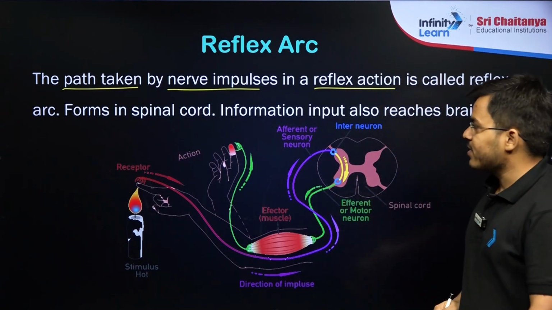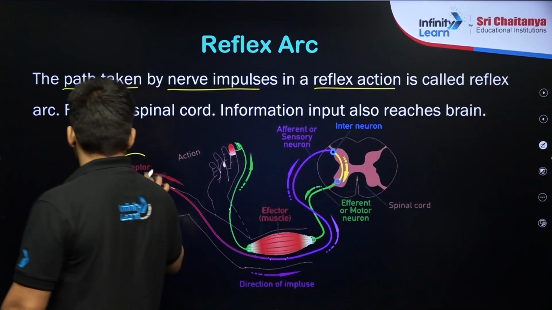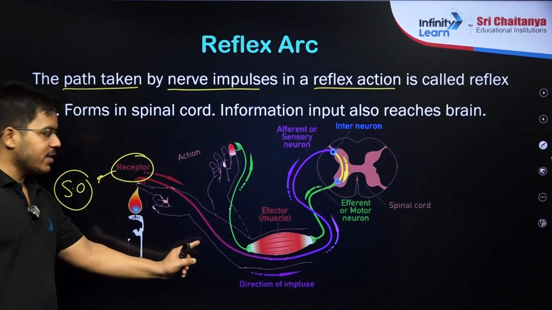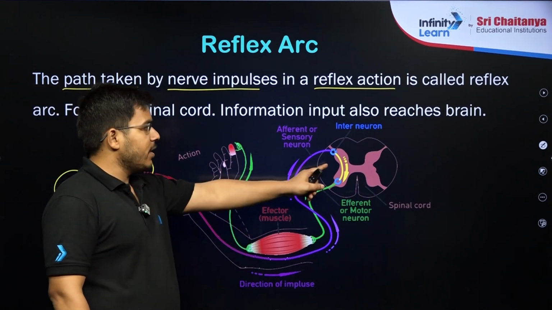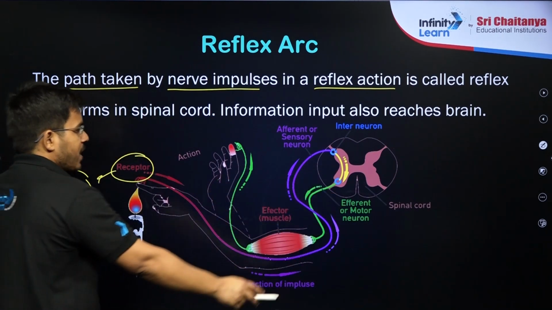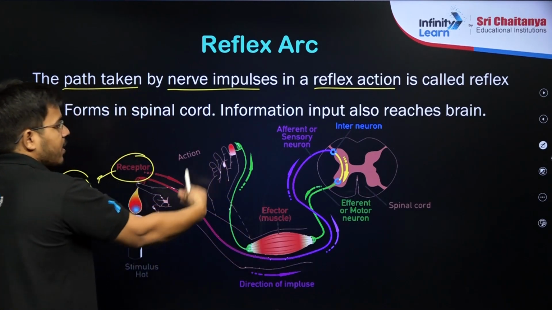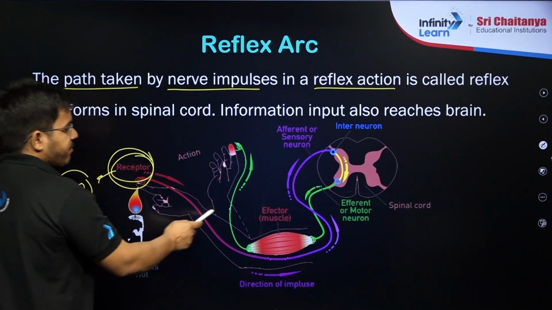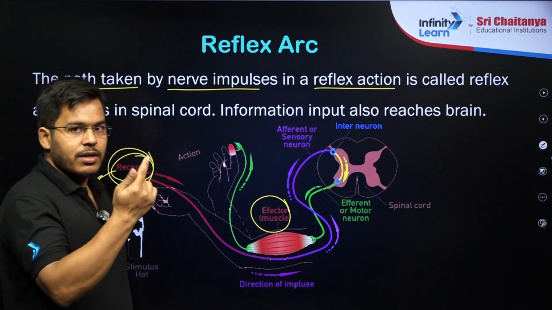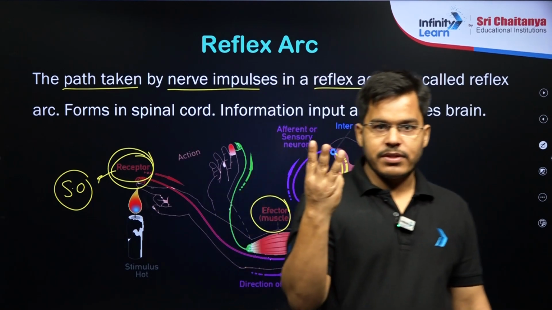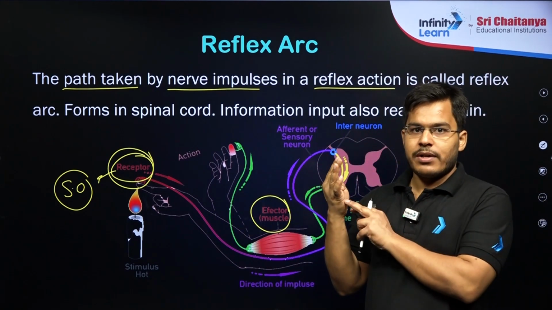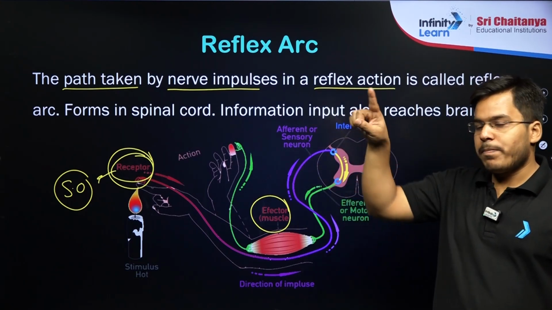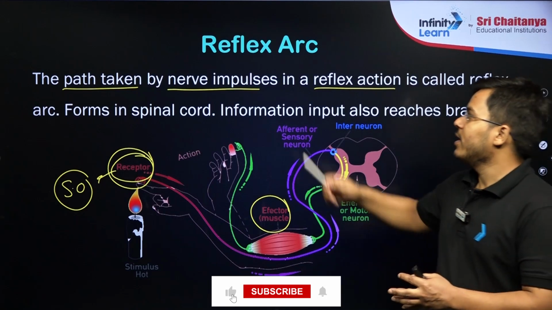It means the first thing is the receptors present in the sense organs. After that, the sensory neuron will take the message to the spinal cord. Then from the spinal cord, the message will come to the muscles and the muscles will respond. So this whole path from receptor to effector: sense organ, receptor, then sensory nerves, then spinal cord, then the association neuron joining with the motor neurons, then the muscles, and then the response.